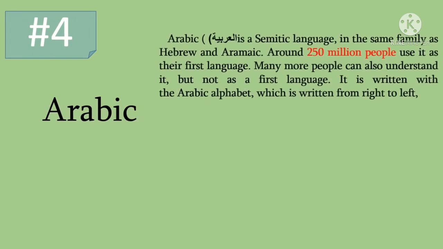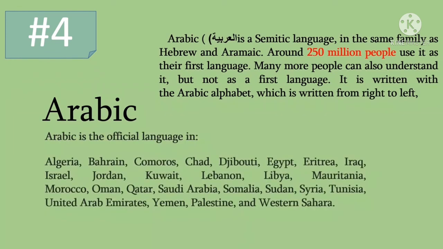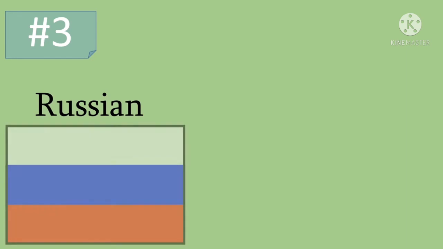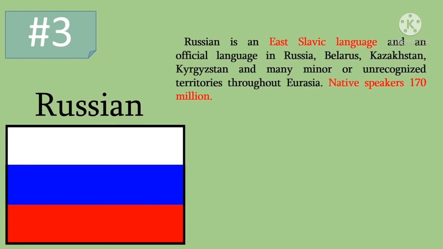Now we have the Arabic language, okay? Now it's more like the Hebrew and Aramaic. So Arabic is the official language in Algeria, Bahrain, Comoros, Chad, Djibouti, Egypt, Eritrea, Iraq, Israel. They speak Arabic. Now, I want to talk about the Russian language.